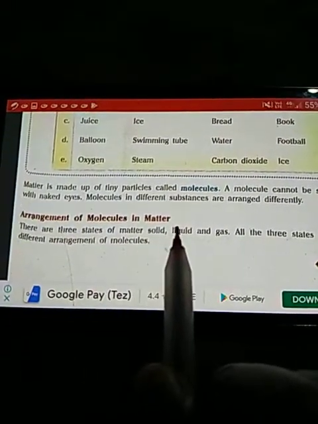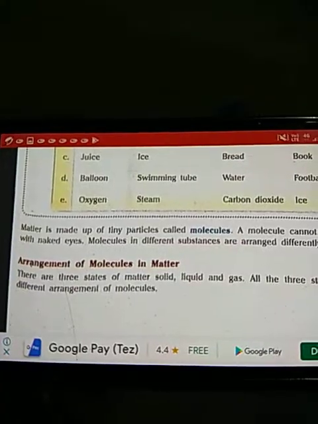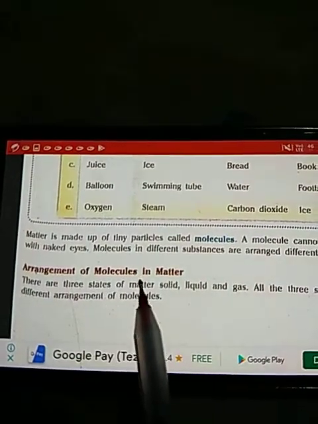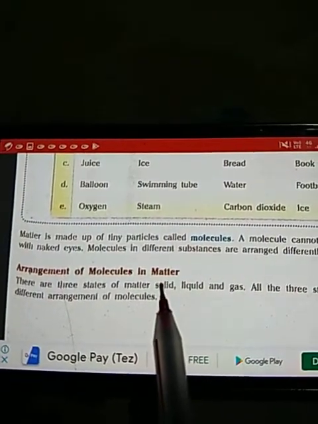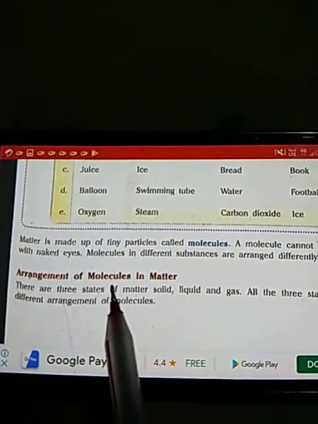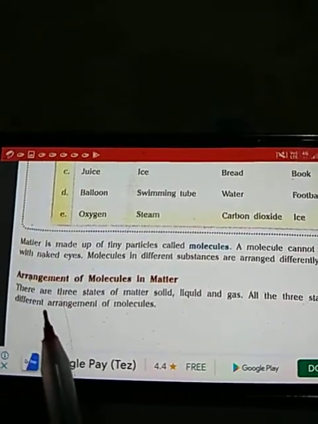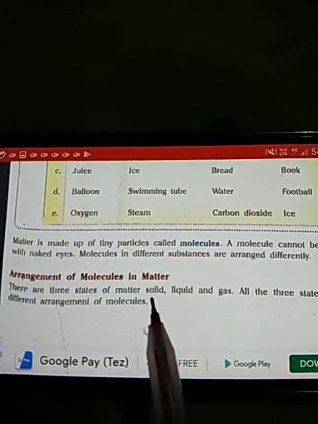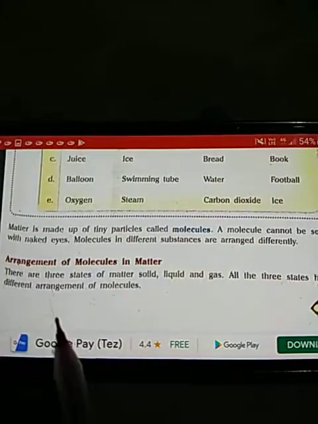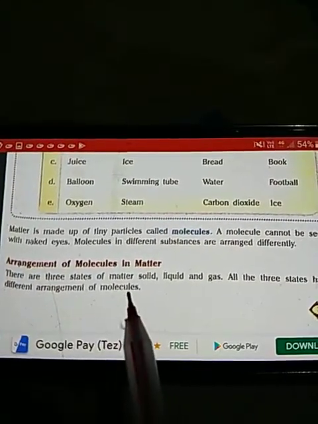Arrangement of molecules in matter. Let's now study the next topic of discussion. Our next topic of discussion is arrangement of molecules in matter. Under this topic we will be studying how the molecules are arranged in different states of matter. As you know children, there are three states of matter: solid, liquid and gases. And all the three states of matter have different arrangement of molecules.